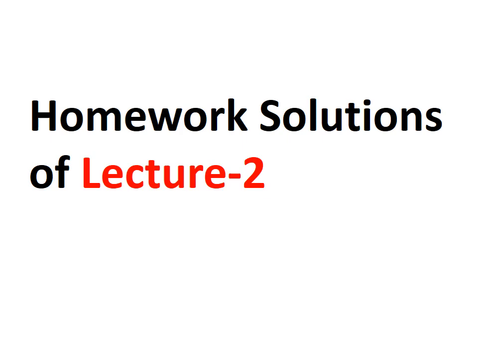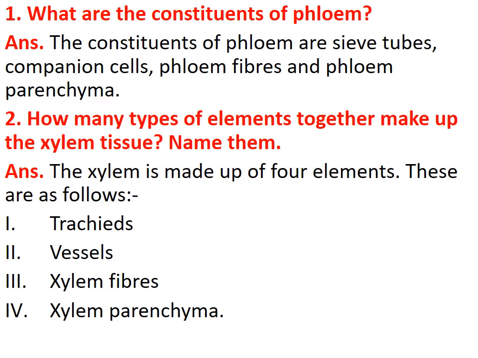Now I would be discussing the homework solutions of lecture number 2. So you can match and correct your answers there itself. Question number 1 was what are the constituents of phloem? The answer is the constituents of phloem are sieve tubes, companion cells, phloem fibers and phloem parenchyma. Direct question it is. Question number 2 was how many types of elements together make up the xylem tissue? Name them. Answer is the xylem is made up of 4 elements. And what are these? Tracheids, vessels, xylem fibers and xylem parenchyma.